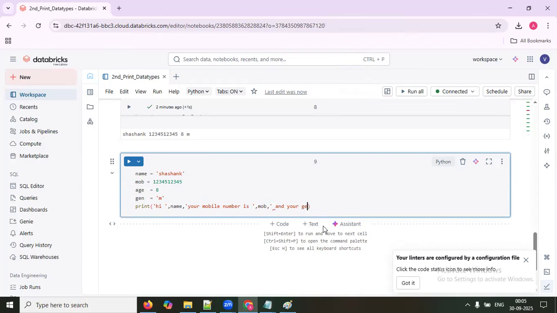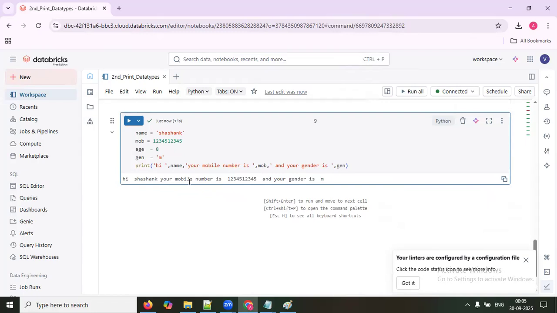Your gender is, comma, gender. Now if you go and see what it is giving: hey Shashank, your mobile number is this one and your gender is M. So like this you can print here. Now what do we call this, hi, your mobile number, your gender is? Literal or fixed text, we can call.